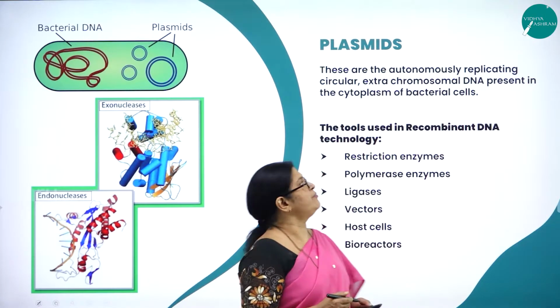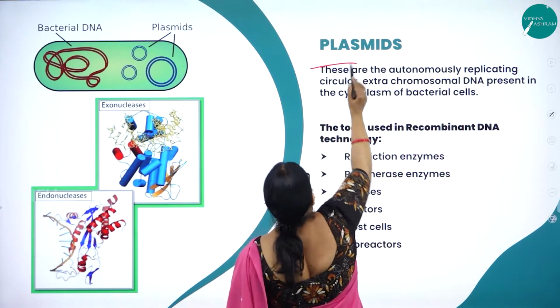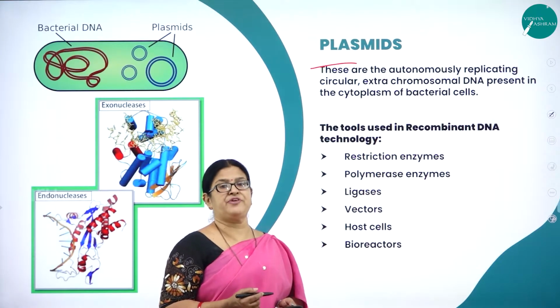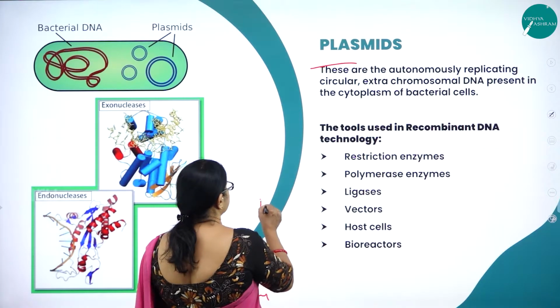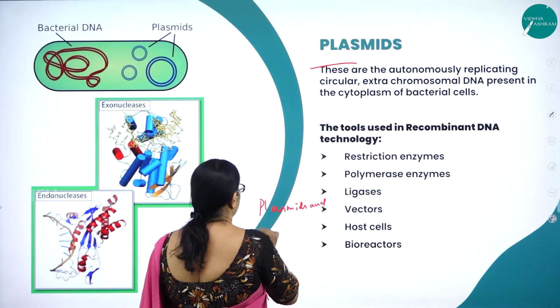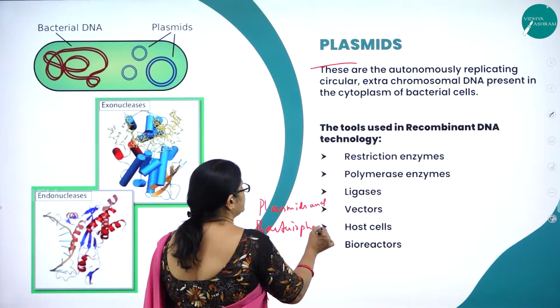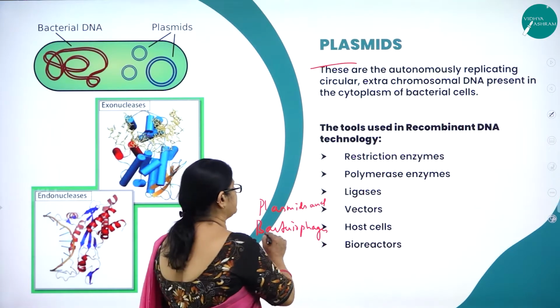So we are going to study a very important concept called plasmids. So what are plasmids? Usually we know that plasmids and bacteriophages are commonly used as vectors. What do you mean by bacteriophages? The virus which infects a bacterial cell is called a bacteriophage.